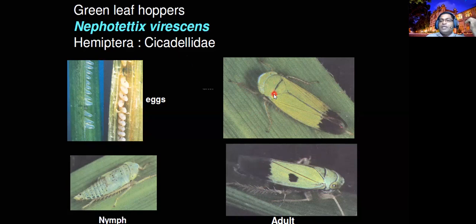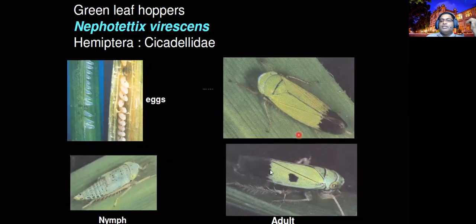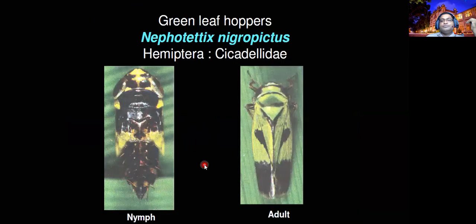Nymphs and adults are attacking. It's a greenish color with black marks. Eggs are transparent, arranged like banana bunches. This is a nymph and an adult. Another green leaf hopper is Nephotettix nigropictus. You see the nymph's color and the adult color, how they differ. Here the adults are the same but the nymph is different. So, green colors, different species.